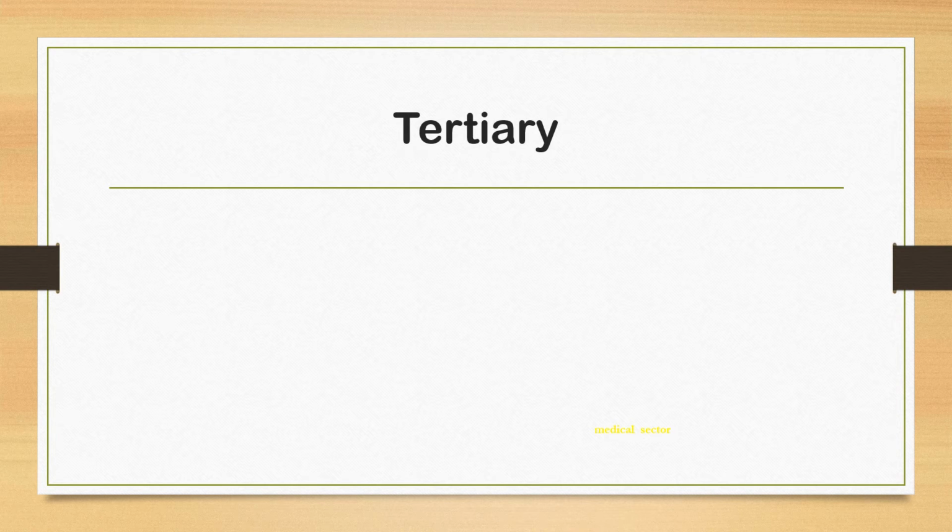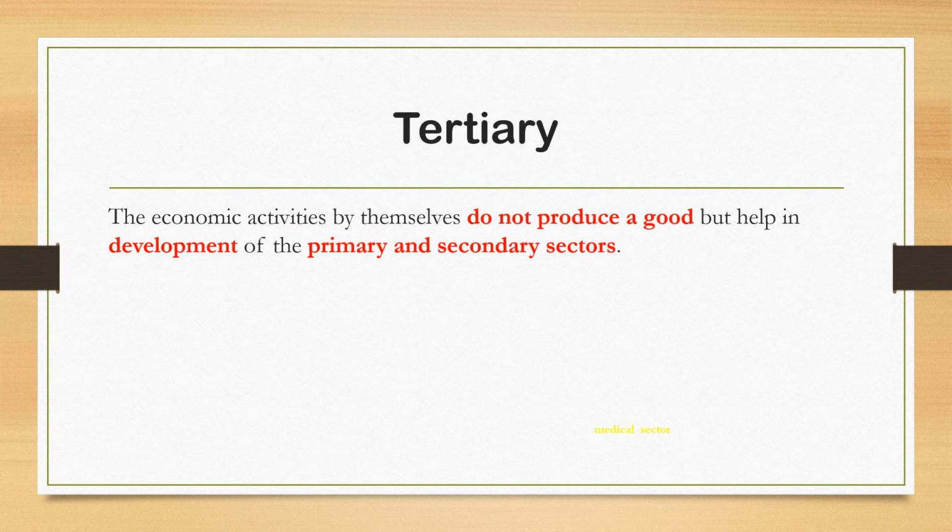Now the third one, tertiary sector. What is tertiary sector? Another name of tertiary sector is service sector. Here we are not producing goods. Here we are producing services. This is the main difference of tertiary sector from the primary and the secondary sector. In the primary and secondary sector, we are producing goods. But in tertiary sector, we are producing services.